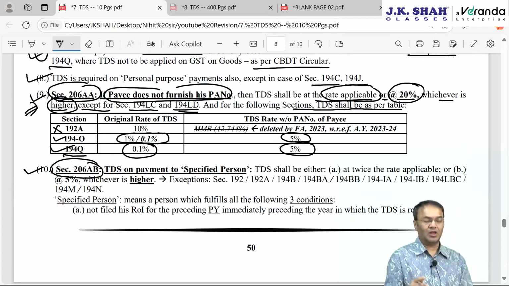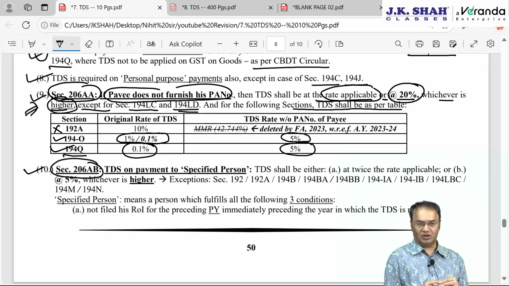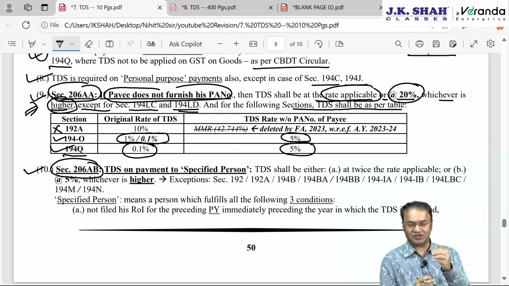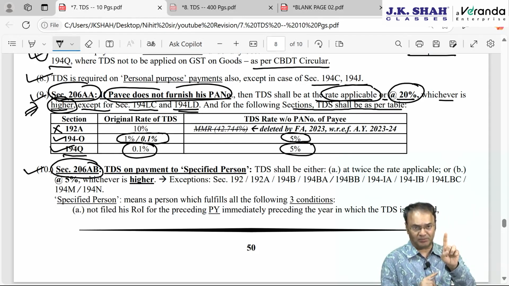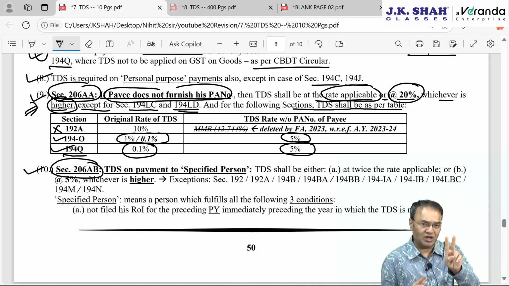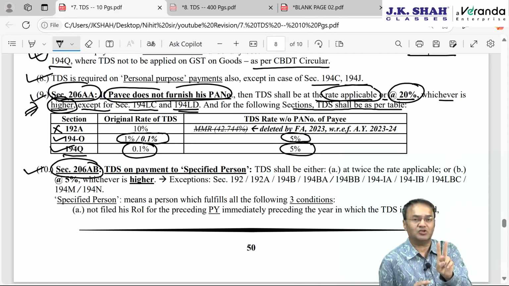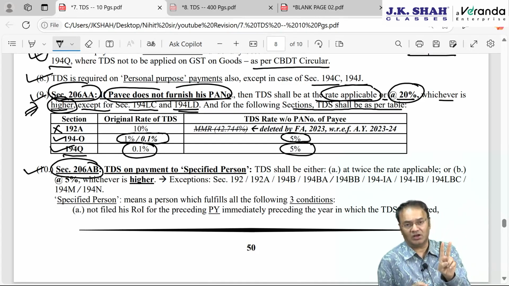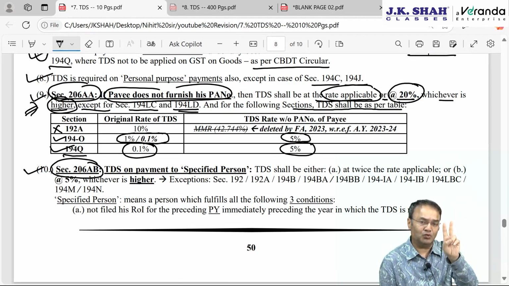206AB, making payment to a non-filer. Non-filer means a person who fulfills three conditions, also called a specified person. Number 1, he has not filed the IT return of the immediately preceding previous year. Last year's IT return not filed, plus the due date to file the IT return given in section 139 subsection 1, that is the original IT return due date, 31st July or 31st October or 30th November, has also expired.